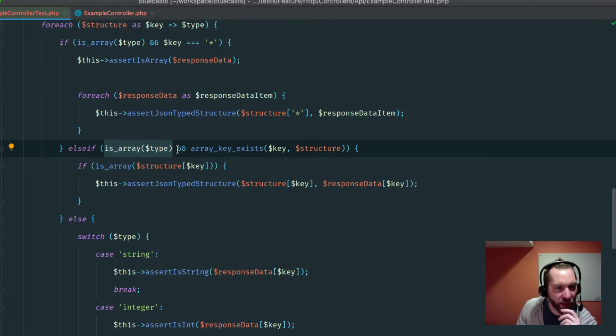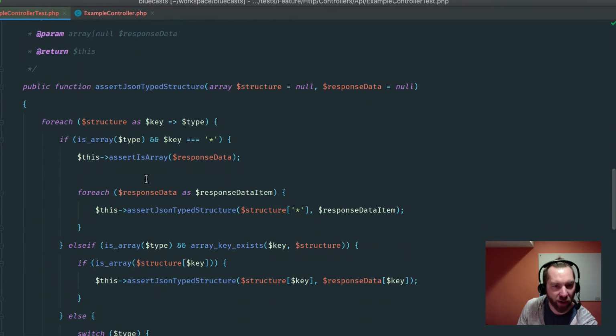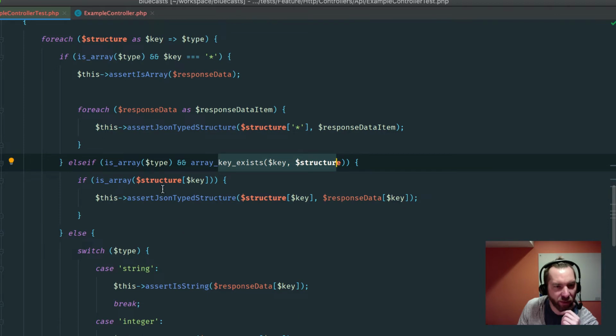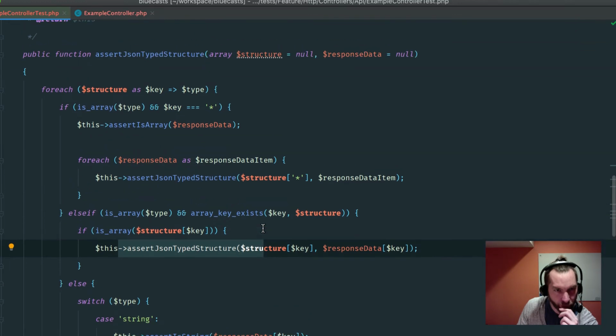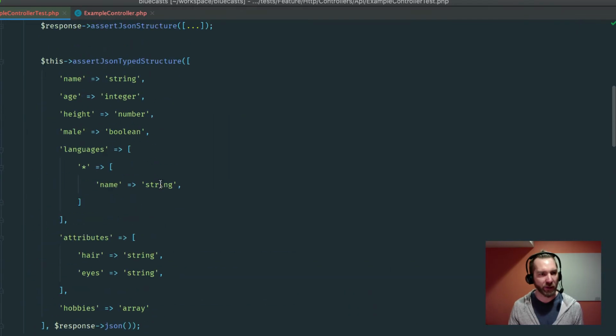So is type an array, and does the array key exist. If we're saying it's an array, so in this case our type would be an array, and attributes, sticking with the example, exists in that, then we would want to say we are an array, the structure key is an array, and then we call recursively again. Yeah, I think this is unnecessary. This seems to always be true. I don't know when that's not true. I would have to really test that out.